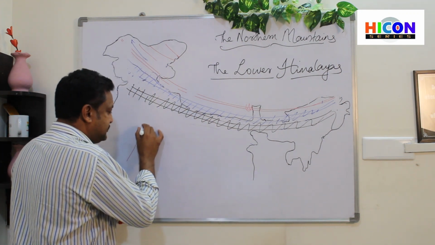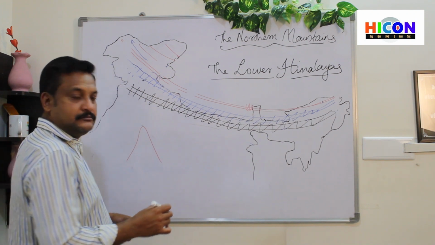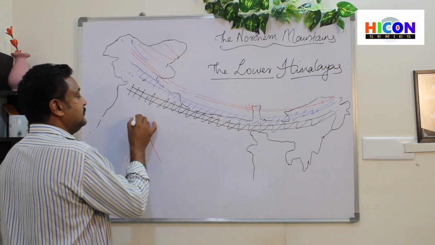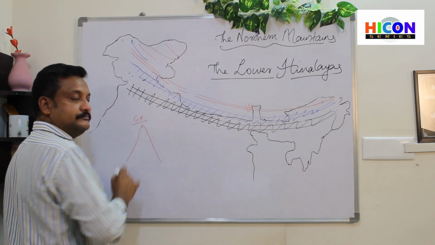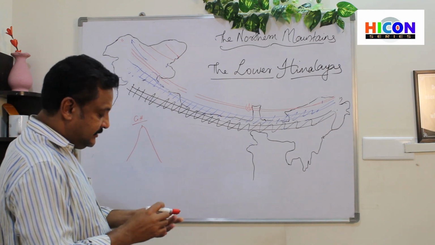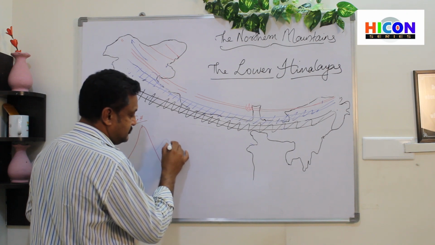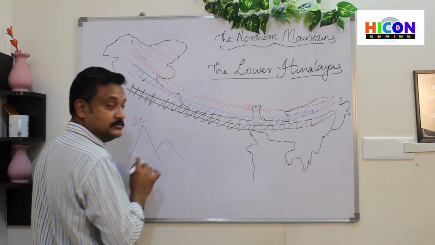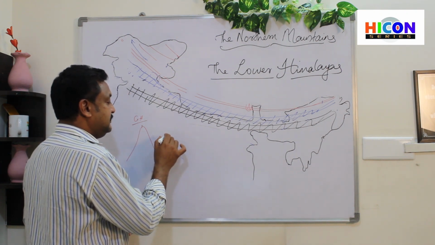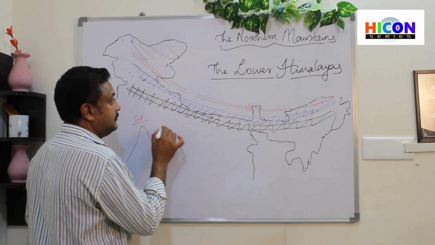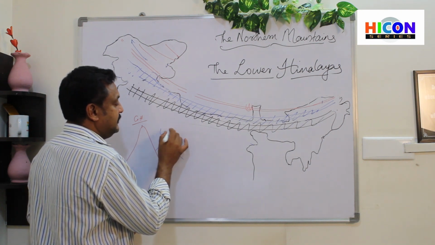So we have the great mountains, and this is the greater Himalaya. Then we had shorter ones, this is the lesser Himalayas.